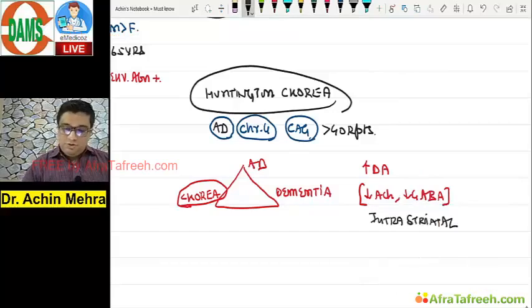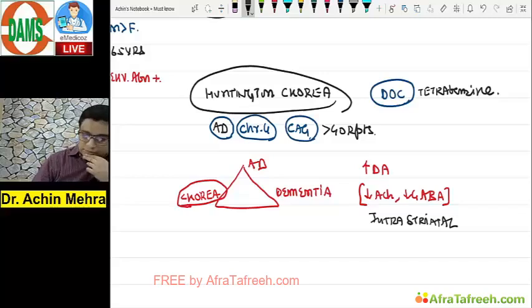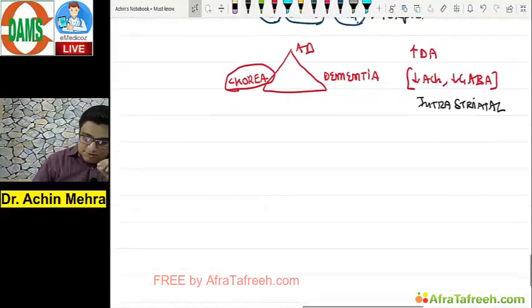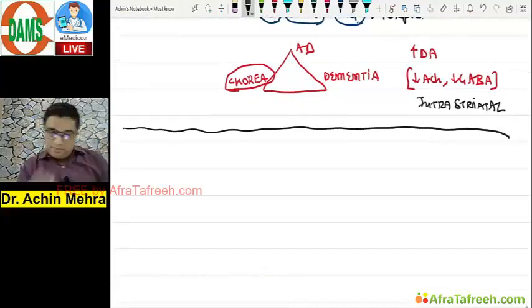Now, what is must know? Drug of choice for Huntington's chorea. That will be what? Tetrabenazine. Okay. So this is something must know, neurodegenerative disorders, few facts to be known about them.